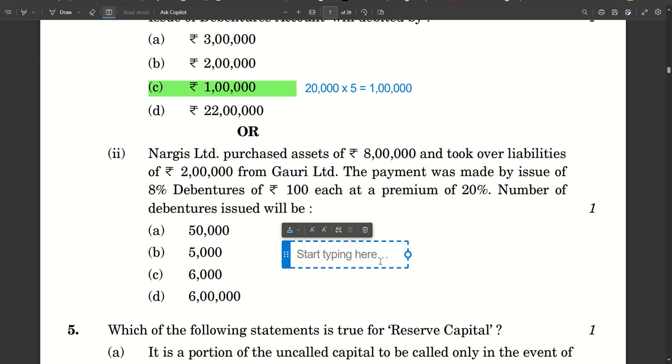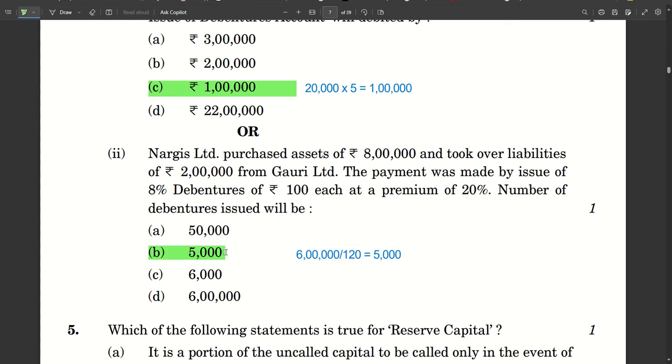So that is 6 lakhs, assets minus liabilities, divided by the issue price of each debenture, which is 120 because there is a premium of 20%. So 6 lakhs divided by 120 is 5,000. So number of debentures issued are 5,000. So option B is the answer here.